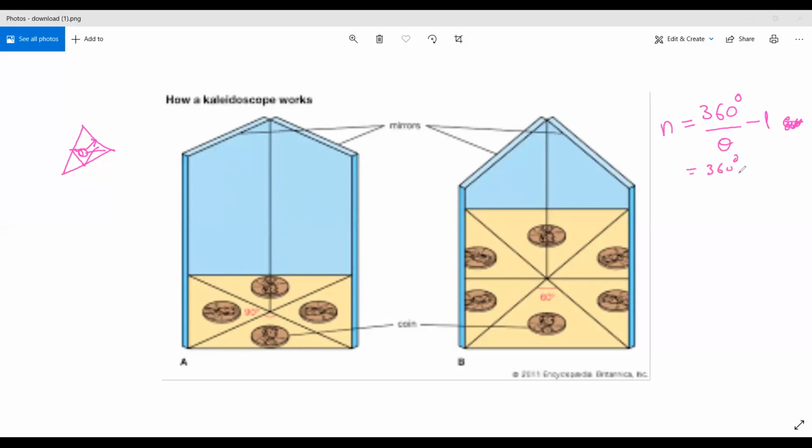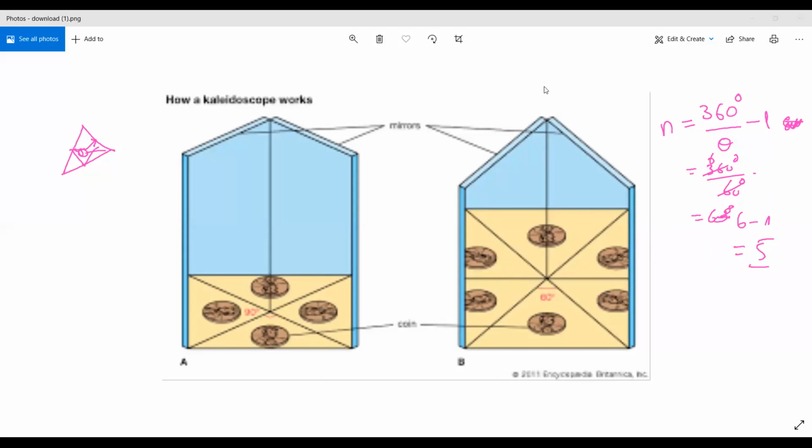Take theta as 60 degrees. 360 by 60 is 6, since 6 sixes are 36. Then 6 minus 1 gives 5 images. Can you count here, children? 1, 2, 3, 4, 5. One is the object and you get 5 images.